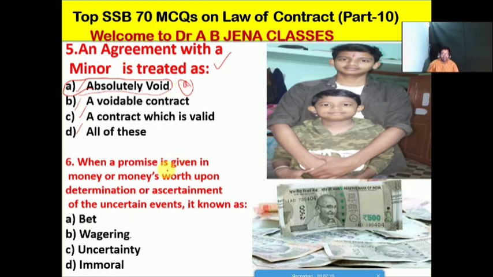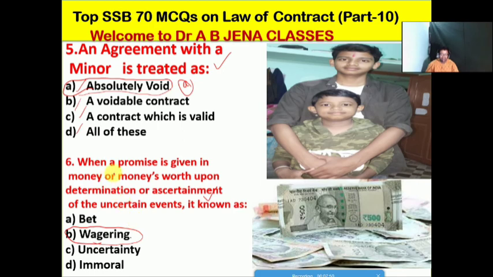Next one: when a promise is given in money or money's worth upon the determination or ascertainment of an uncertain event, it is known as what? We have already discussed this. No doubt, friends, it is wagering.